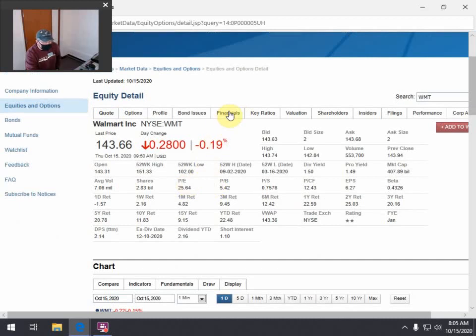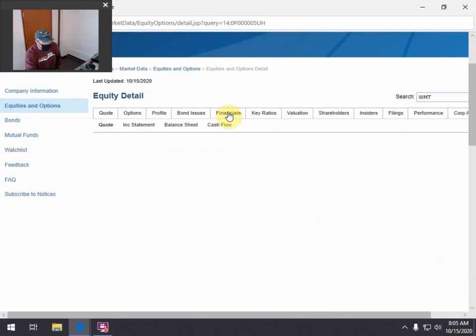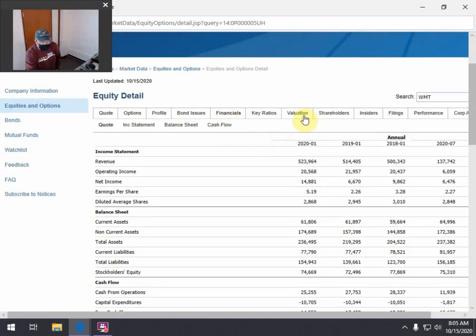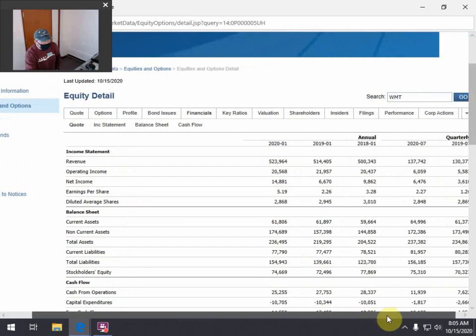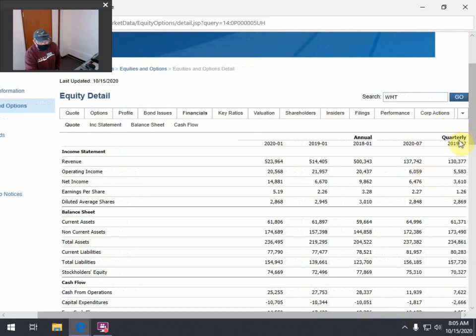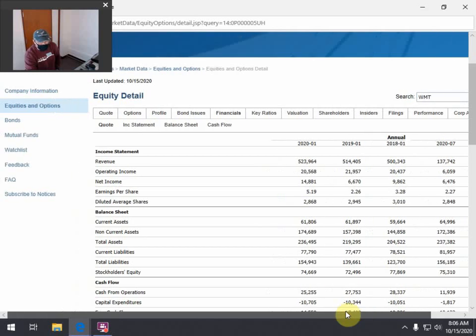But if you click up here then, and you click on financials, really a nice place to start. It gives you a look at 3 years worth of financials, okay? You can even break it down by quarters, okay, and do some comparisons, okay?